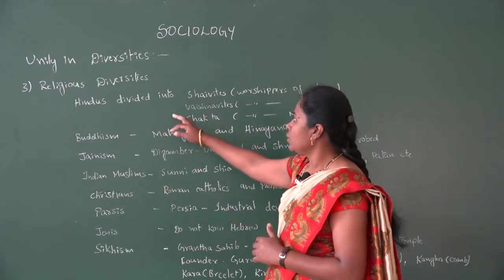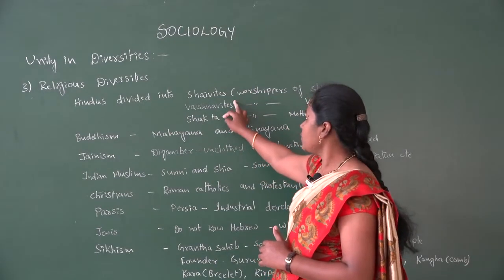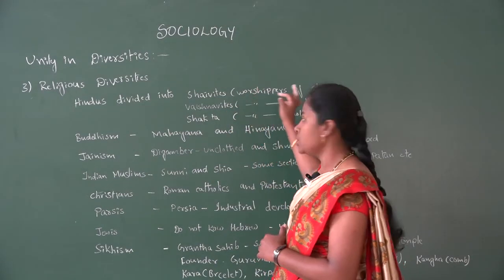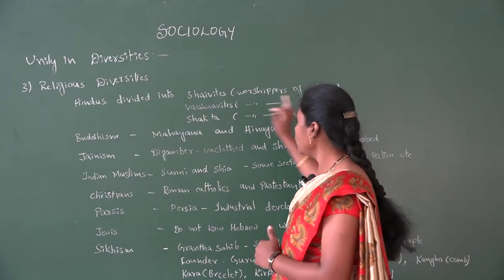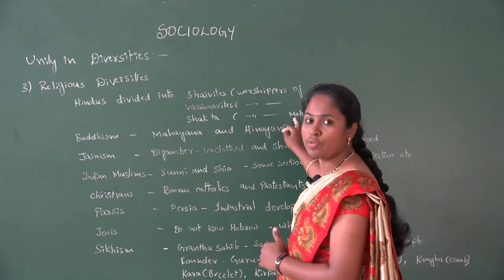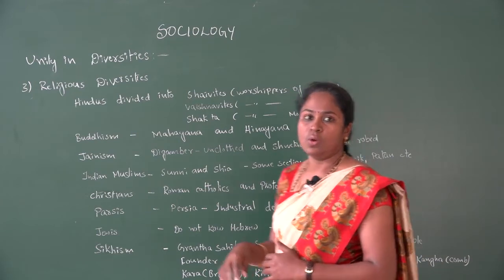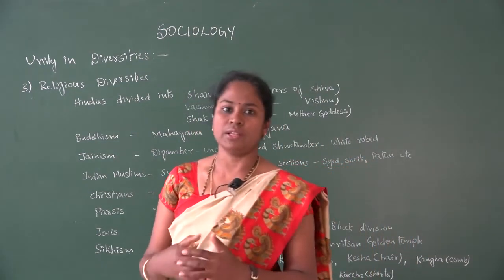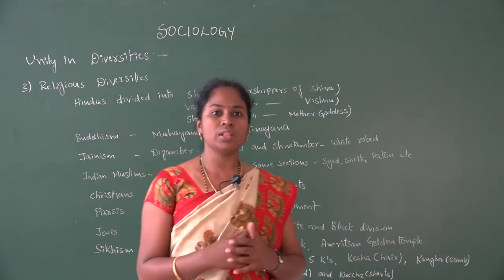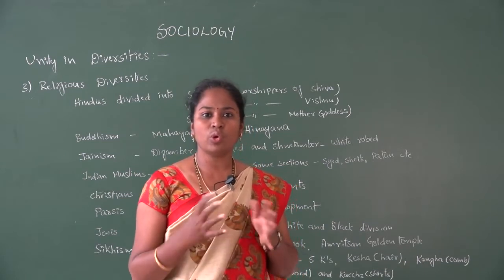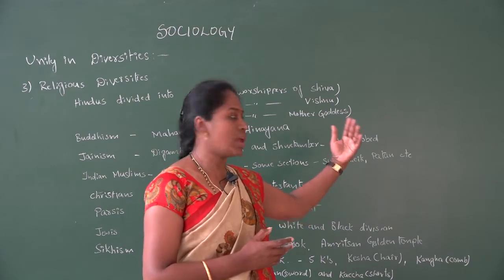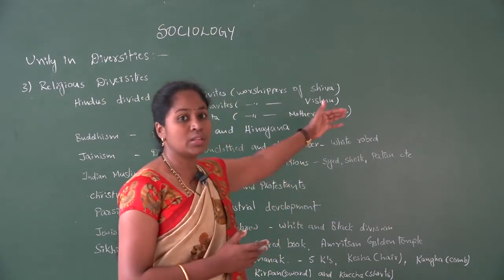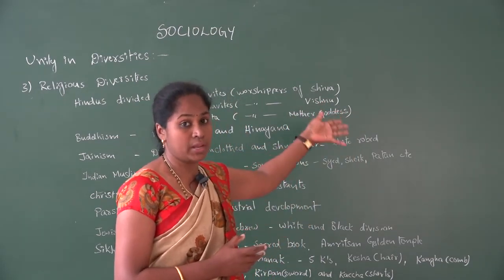Hindus are divided into Shaivites, the worshippers of Shiva, then Vaishnavites, the worshippers of Vishnu, then Shakta, the worshippers of Mother Goddess. With these differences, including this, we can see many different groups which depend on the rituals, they have made their own groups. These are the first groups which they made in the Indian society.